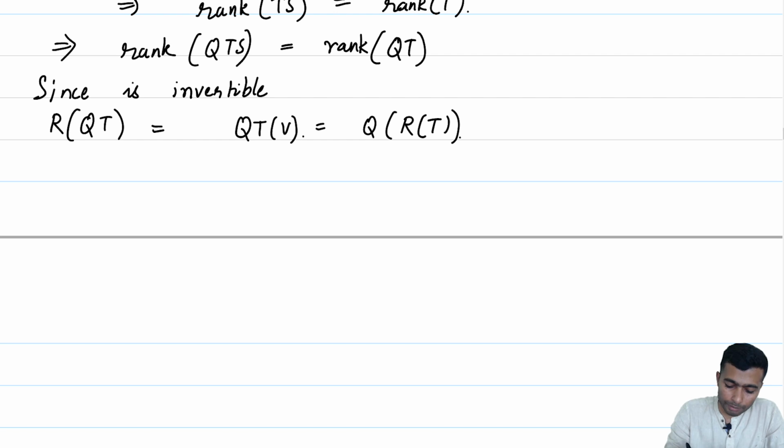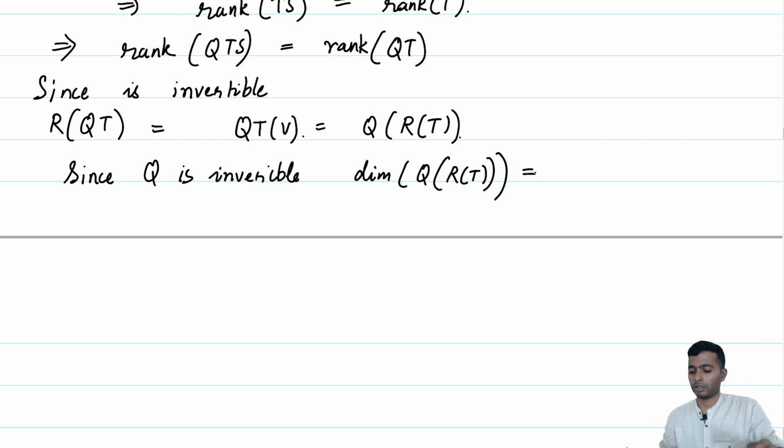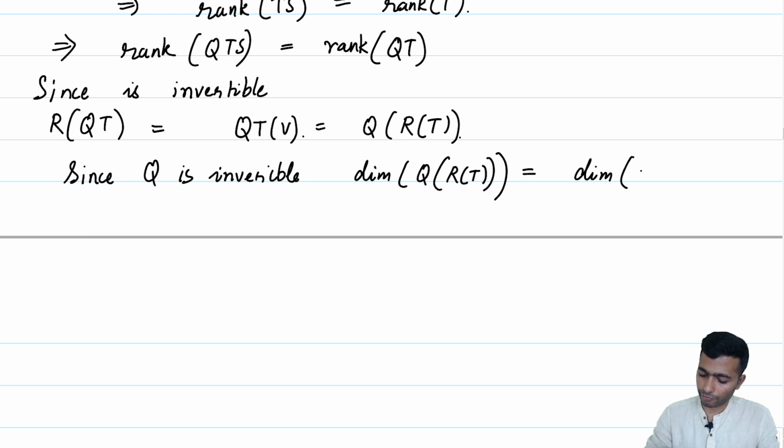So, the range of T, but since Q is invertible, by dimension theorem, dimension of Q of R of T is equal to the dimension of the null space of Q plus dimension of Q of T of V, which is R of QT.